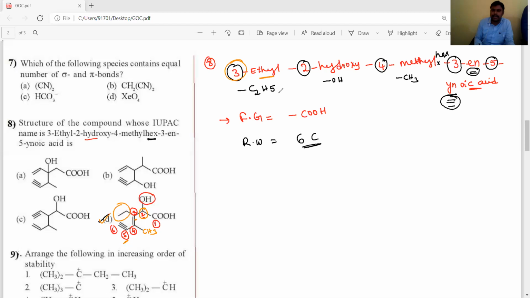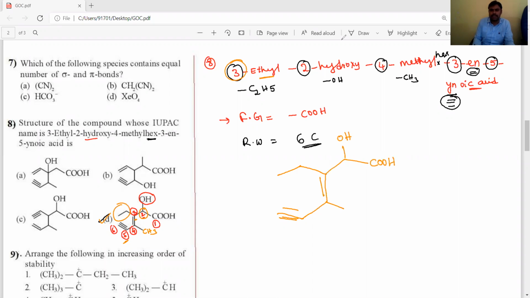So the correct structure is the D option. The structure is like this: the triple bond, here the double bond, here the OH group, and the COOH group.